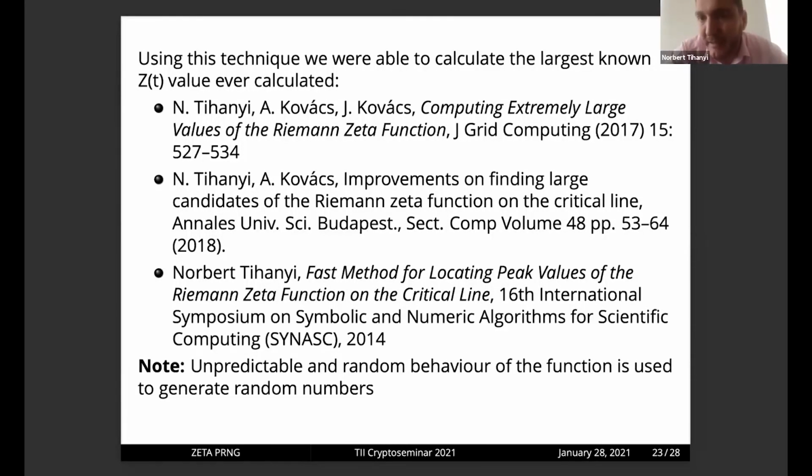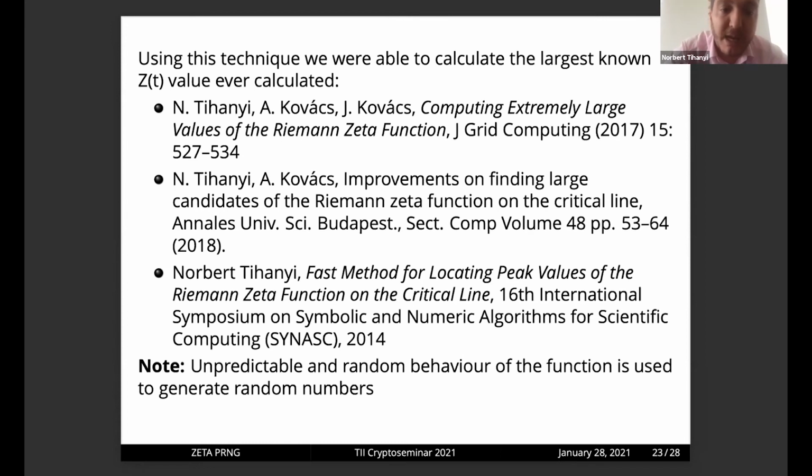Using this technique, we were able to calculate the largest known zeta value on the critical line. However, this was not regarding random number generators. After that, we realized it's not possible to solve by the LLL algorithm. It's not possible to solve by only using Diophantine approximation to predict how large the zeta function is, and also the sign, whether it is positive or negative.